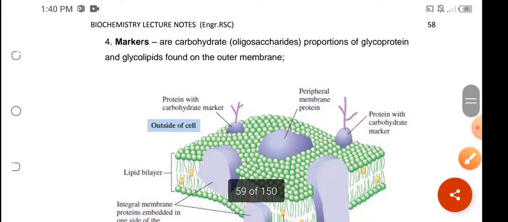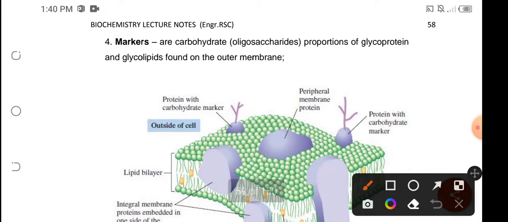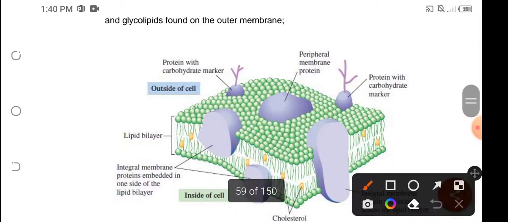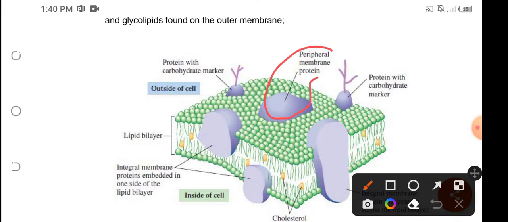And of course, we have the fourth component of a cell membrane, the markers, usually carbohydrates in the form of oligosaccharides, which is actually a portion of the glycoprotein and the glycolipids that could be found in the outer membrane. So we have here the peripheral membrane lipid, and then we have here the integral membrane lipid.